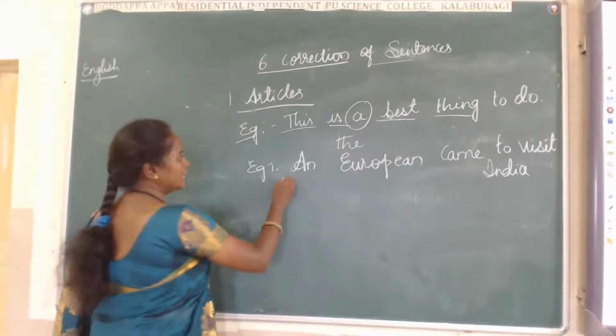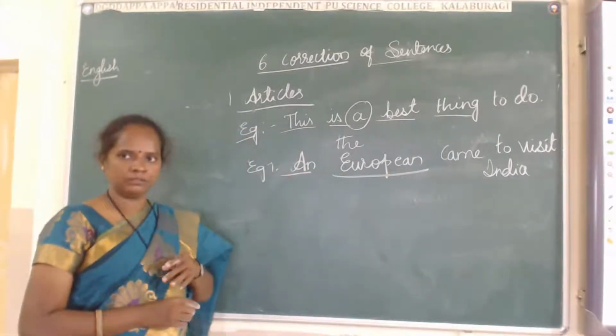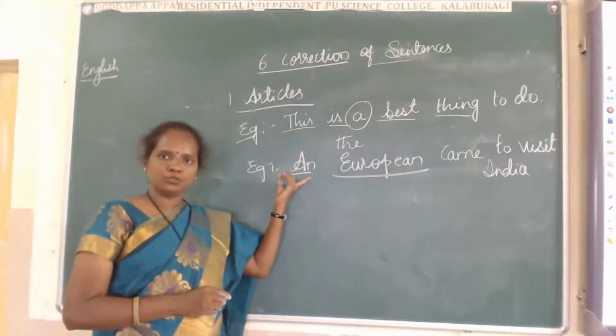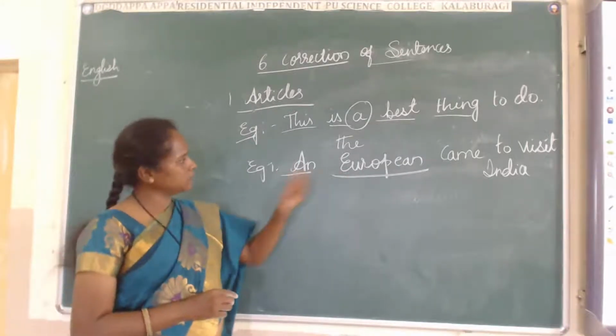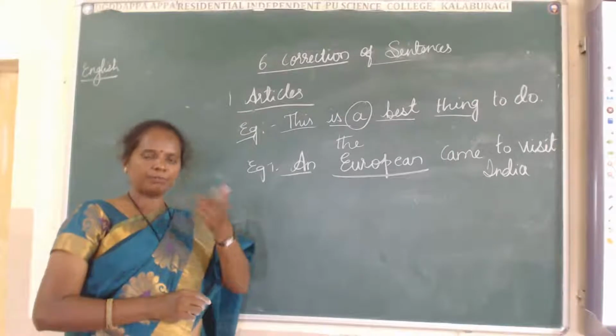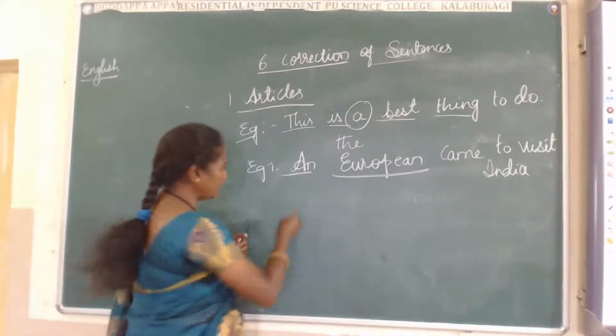See here, the article is an. Okay, that is right. Why? Because an is used for vowel sounds.